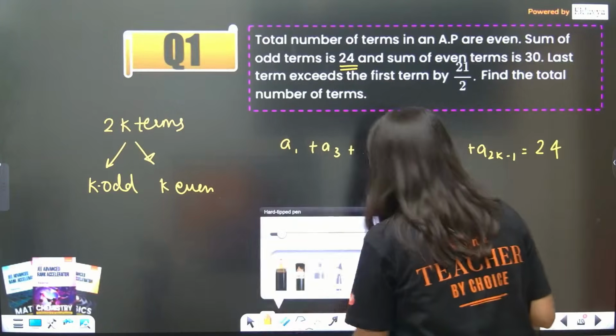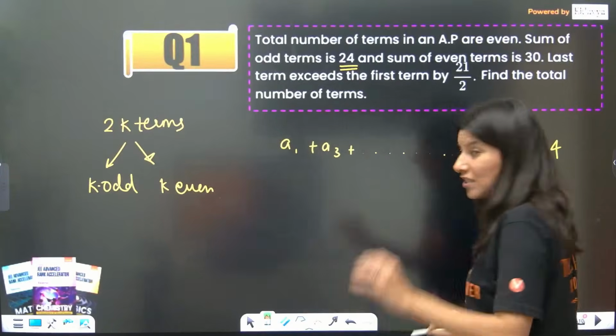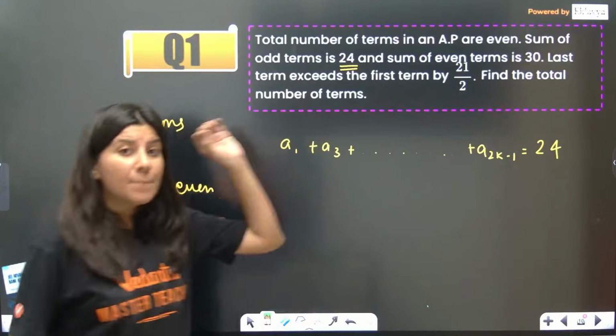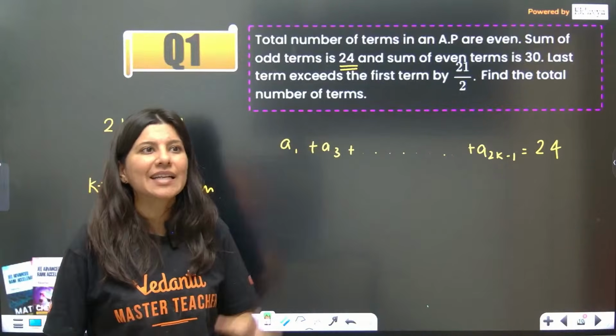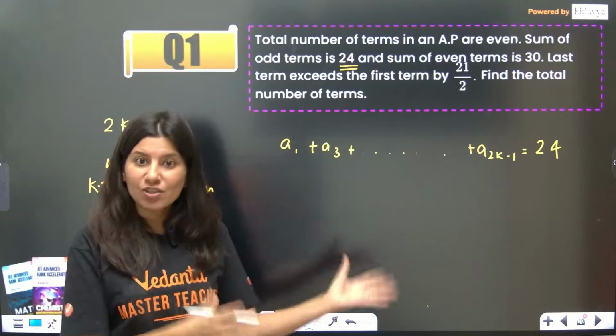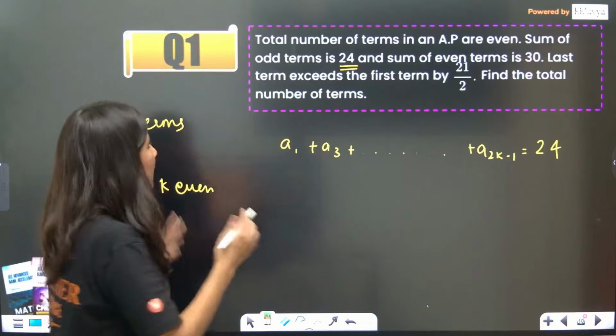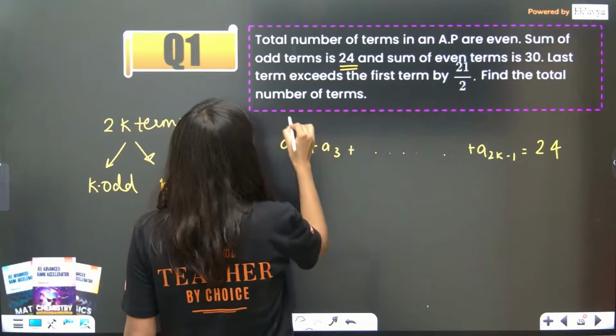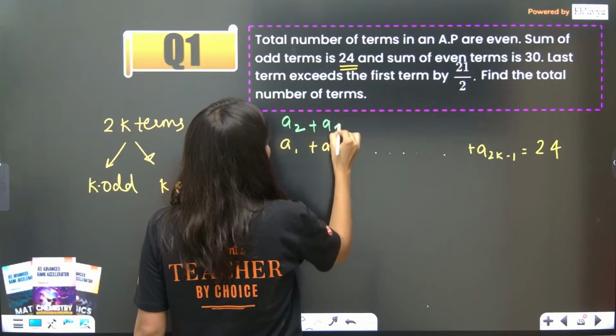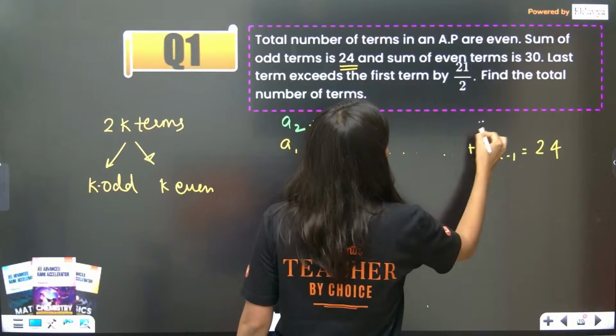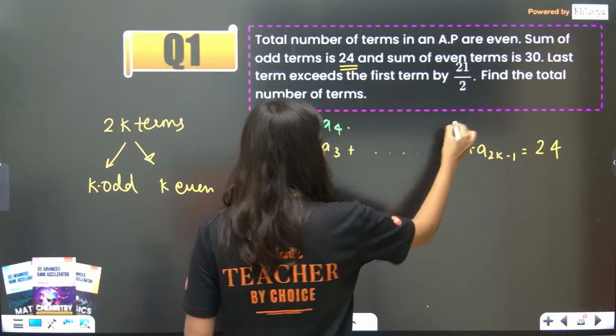I have given you the Ninja technique to solve this question. I have done a similar question at least 5 to 6 times in my sessions since the January attempt. Now the sum of even terms is 30, so a2 plus a4 and all the way up to